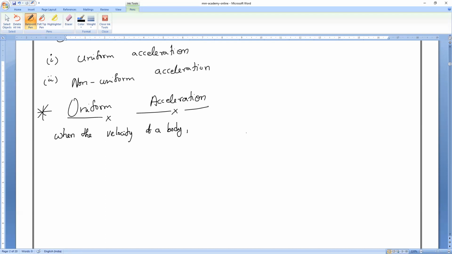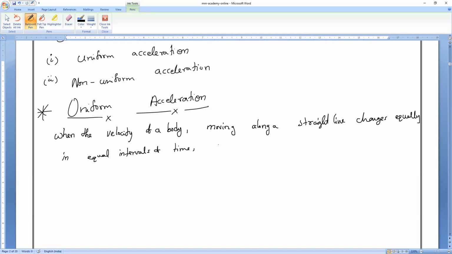When the velocity of a body moving along a straight line changes equally in equal intervals of time,